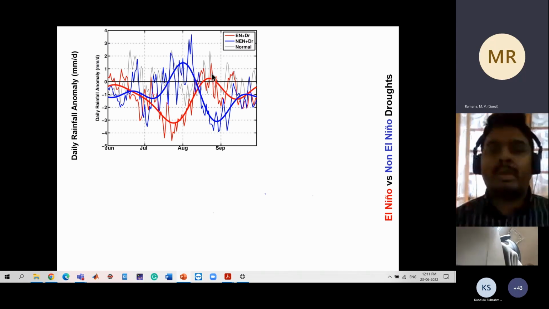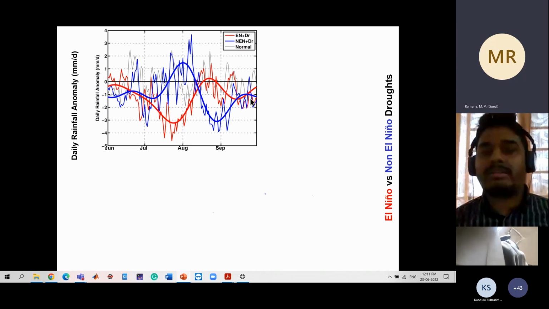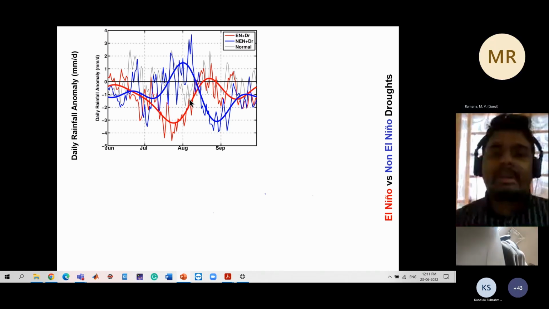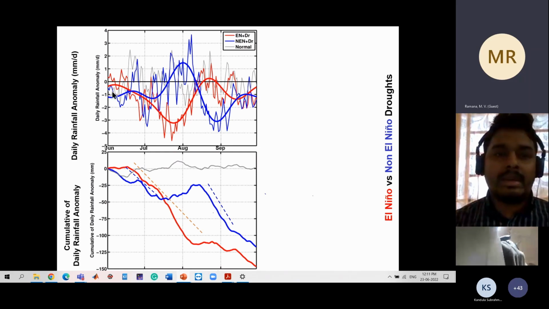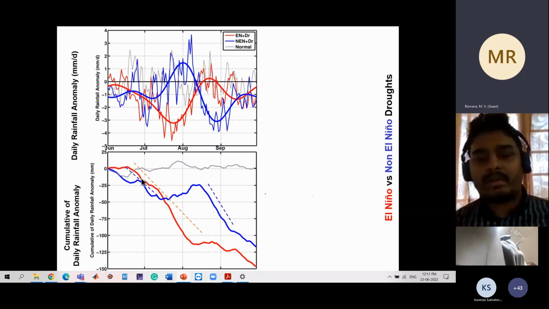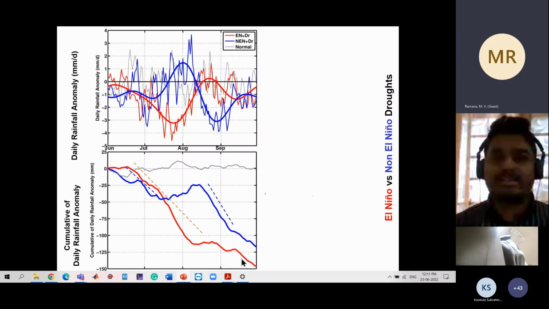You see also a revival, but then there is a dramatic decline in the late August, and the deficit remains below normal. So to see it clearly, what we did, we plotted the cumulative anomalies of the daily rainfall. So what we see for the red curve, that is the El Nino droughts, you see a gradual decline throughout the season. So that is the characteristic of a seasonal deficit.